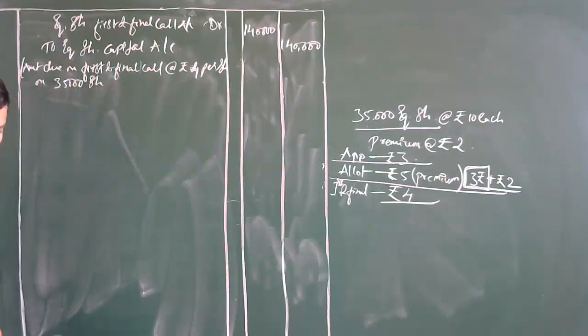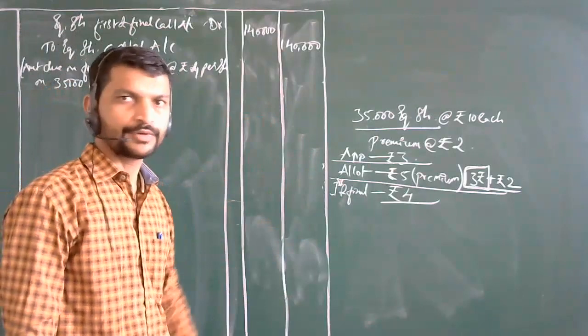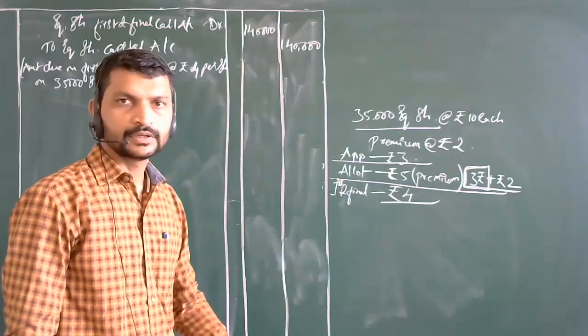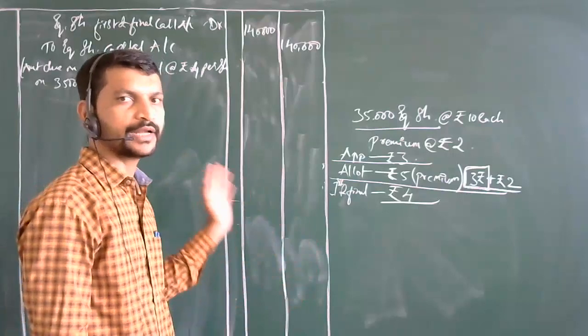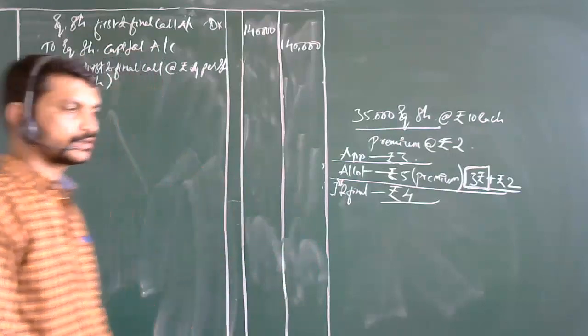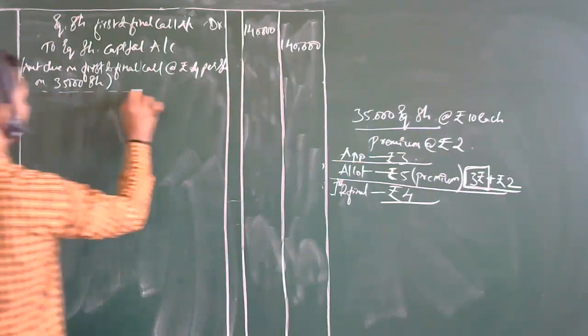This is the 1,40,000 that has been received on the first and final call. We do not have further calls. In the first and final call only, they are going to collect all the share capital here. Then this is over. Now, pass the last journal entry.